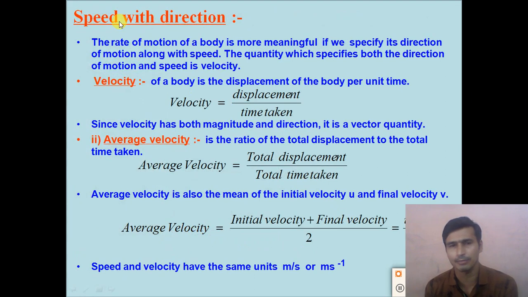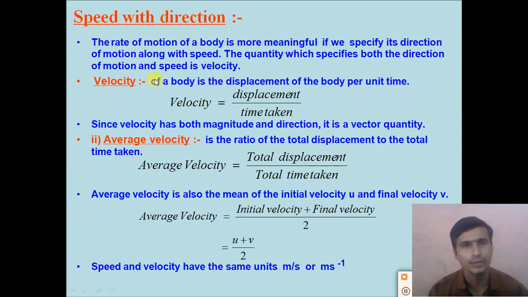Velocity is nothing but speed with the direction. Speed with direction is called the velocity. So dear students, the rate of motion of a body is more meaningful if we specify its direction of motion along with the speed. So the motion can be easily understood if we specify the direction along with the speed.